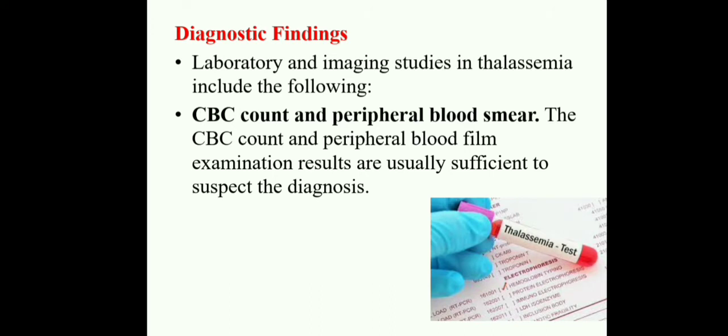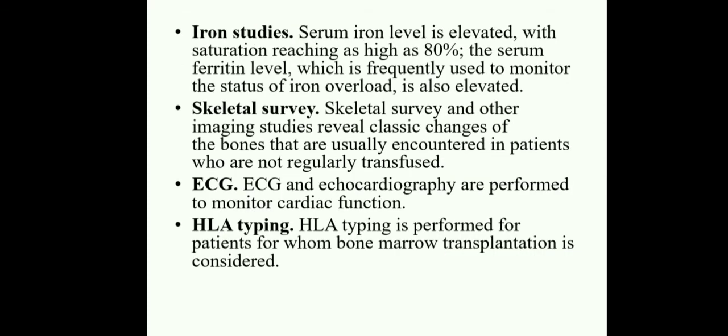Coming to the diagnostic findings, laboratory and imaging studies in thalassemia include the following. The CBC, complete blood count, and peripheral blood smear. The CBC count and peripheral blood film examination results are usually sufficient for the diagnosis.